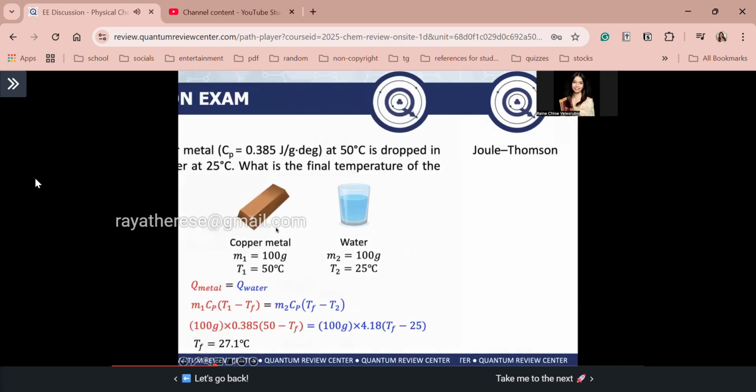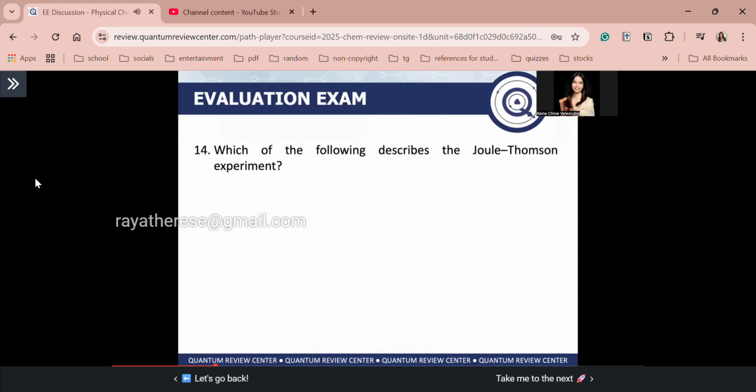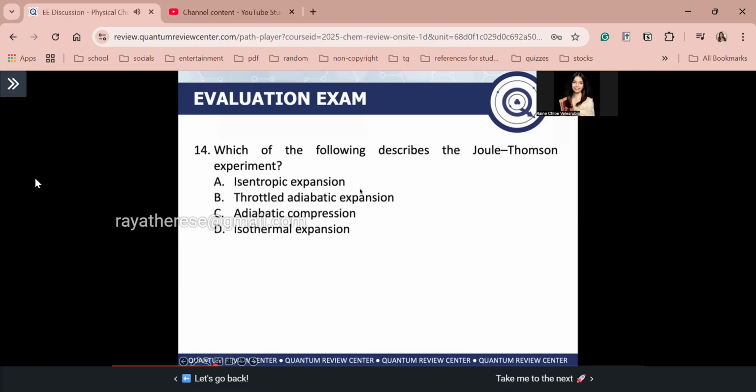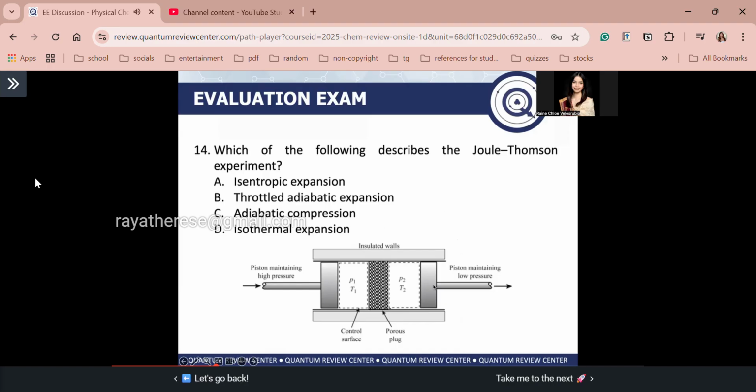Okay? Next, number 14, which of the following describes the Joule-Thomson experiment? Okay? It's obvious, right? Okay, so recall your Joule-Thomson experiment. You have here a Joule-Thomson apparatus. What happens, guys, is the real gas goes from a high pressure region to a low pressure region.